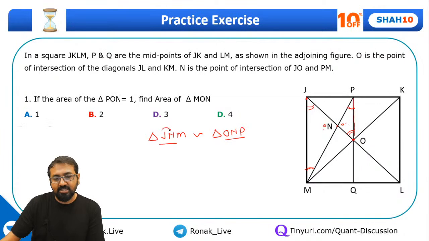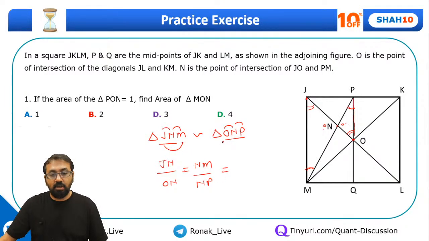Then I started establishing those ratios. JN upon ON is equal to NM upon NP, NM upon NP is equal to JM upon OP. Now what is JM upon OP? So can I say JM is twice of OP?